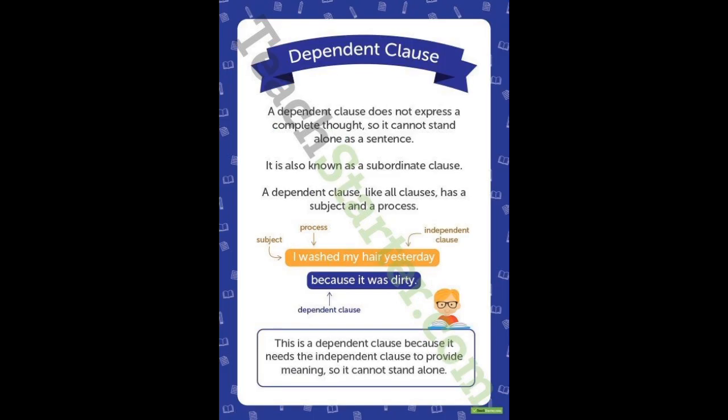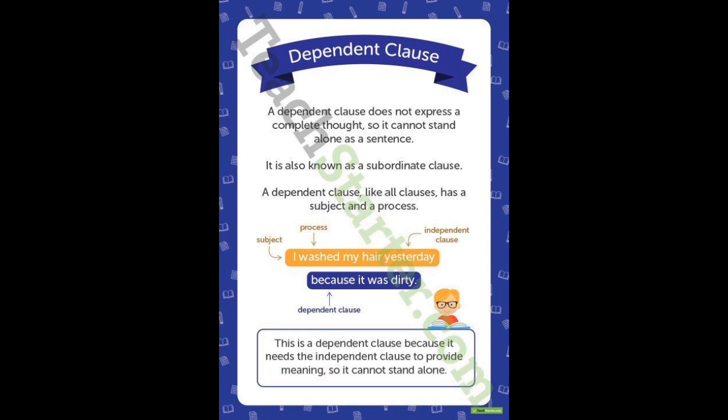Second one is a dependent clause. A dependent clause does not express a complete thought, so it cannot stand alone as a sentence. It is also known as a subordinate clause. A dependent clause, like all clauses, has a subject and a verb.